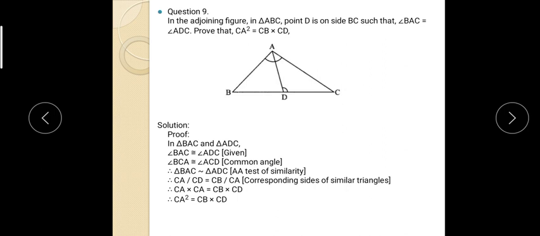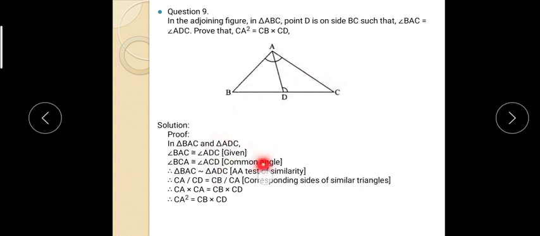Very simple. Just two triangles we have to show are similar. Which two? Triangle ADC and triangle ABC. How to show? Now see, angle BAC is congruent with angle ADC, and angle ACD and angle ACB are the same, because it is the common angle.